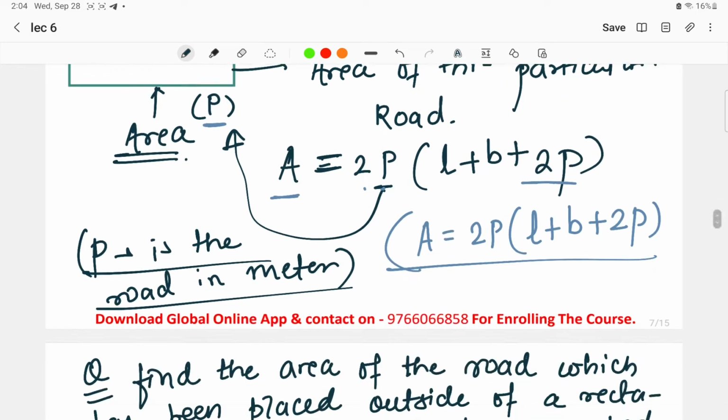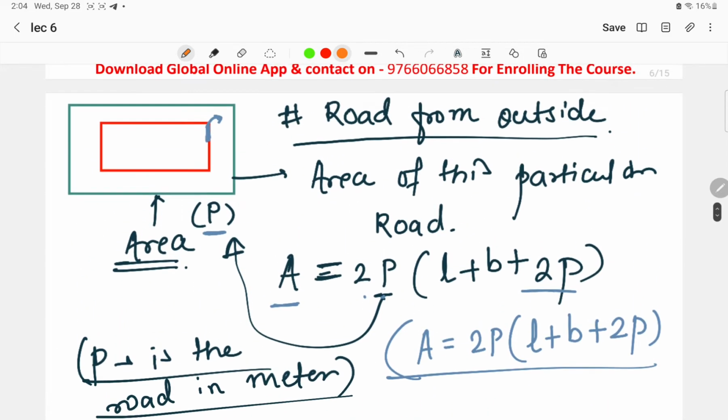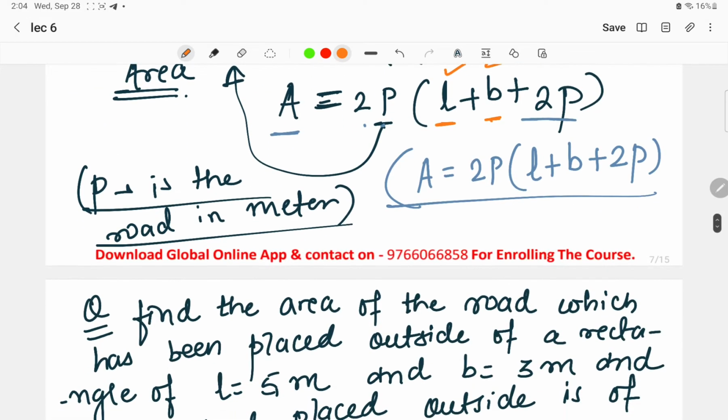Now I have given you a sample question. Okay, try to think about it. Find the area of the road which has been placed outside of a rectangle of length 5 meters and breadth of 3 meters, and the road placed outside is of 10 meters. One thing you have to keep in mind: the length and the breadth are of the rectangle which is inside, not the road outside.